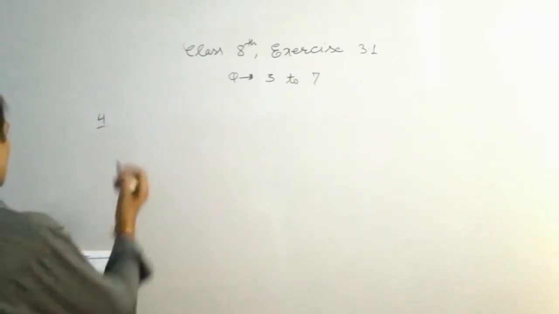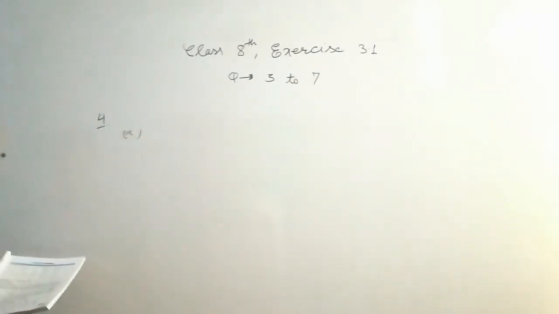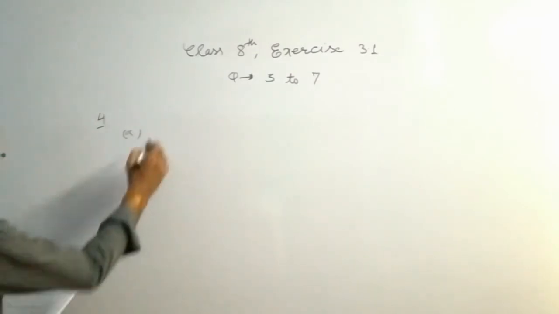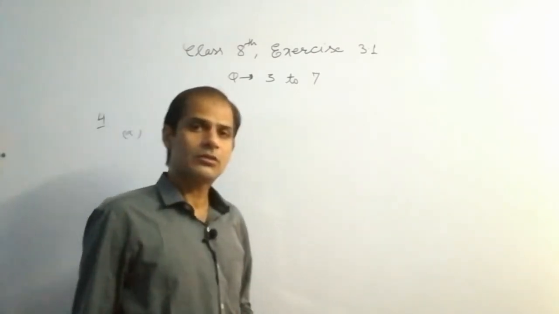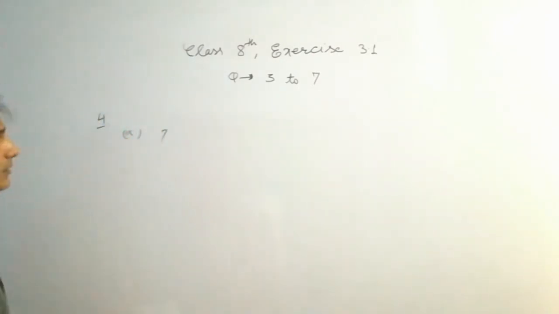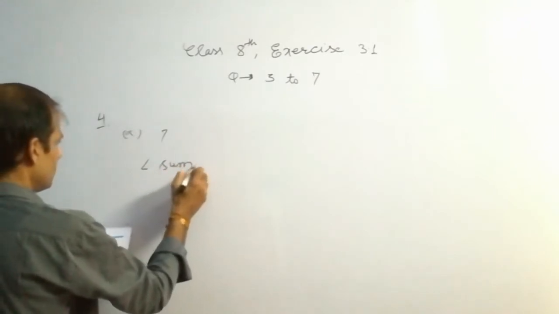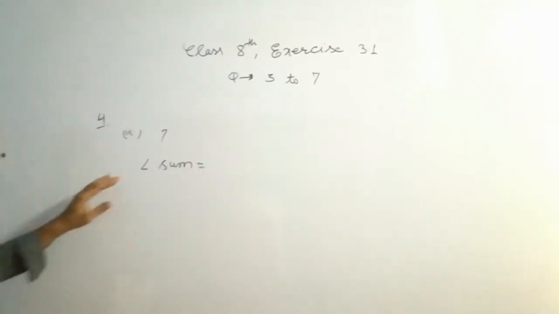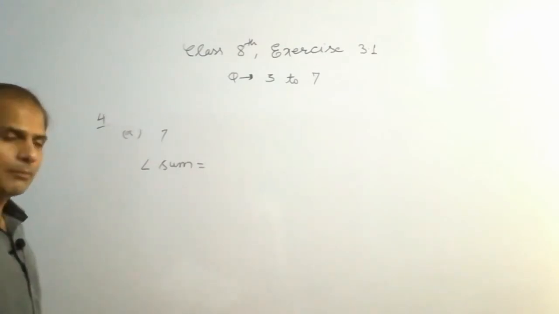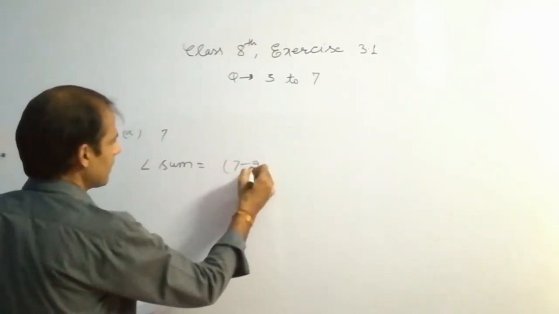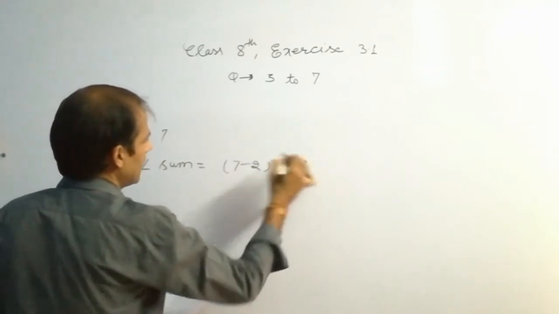Now part A, angle sum of a convex polygon with number of sides 7. Means we have a polygon which has 7 sides. Angle sum. Okay, this is the way to write angle sum. So as given in the table, you have to write 7 minus 2 into 180.